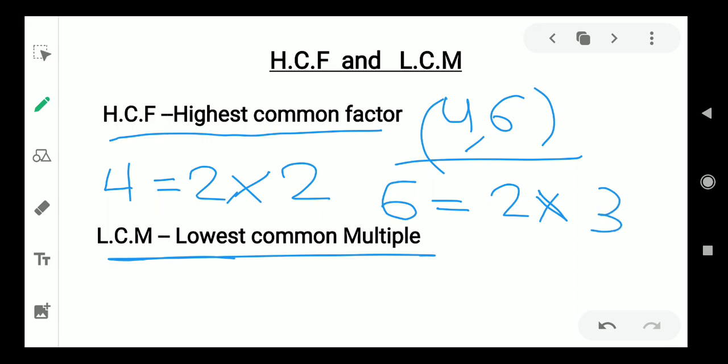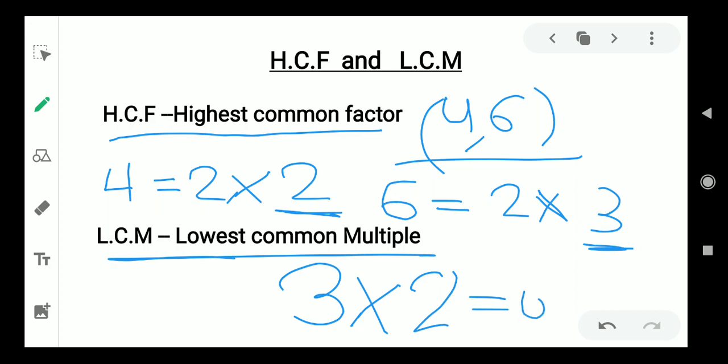So here we have the highest multiple 3 and we have the highest multiple 2. So 3 times 2 will give us 6.